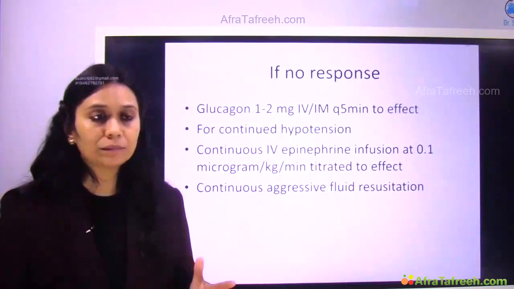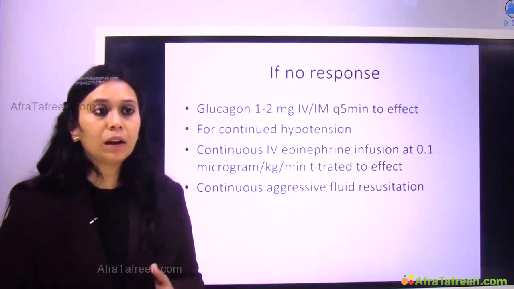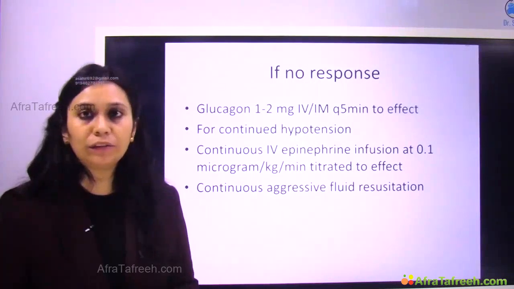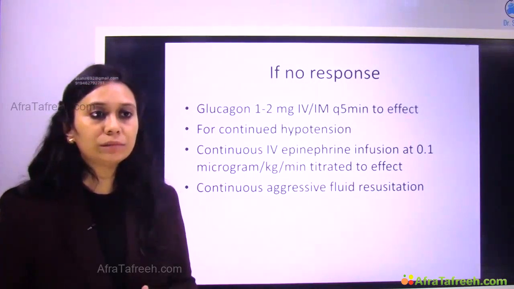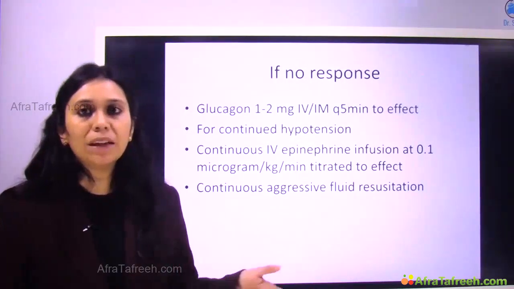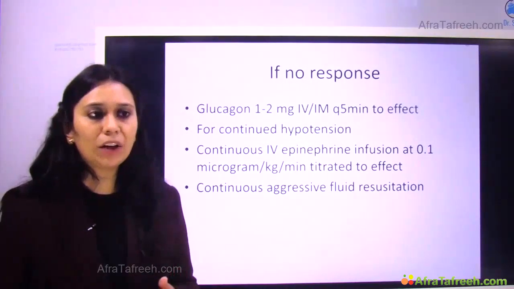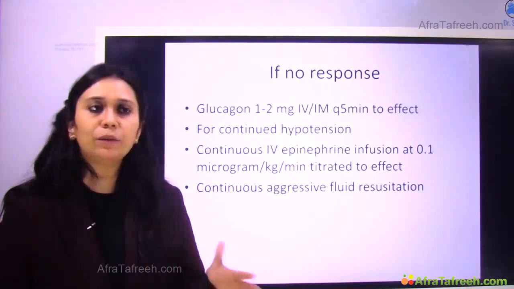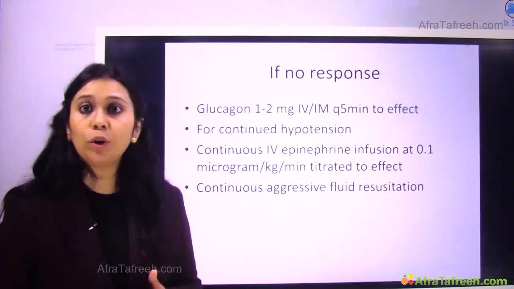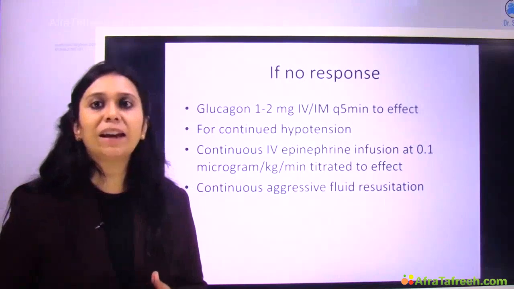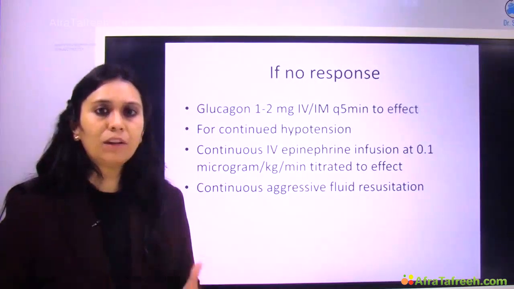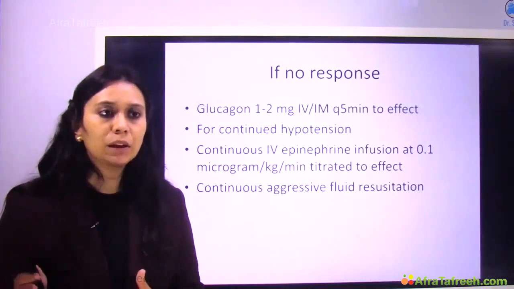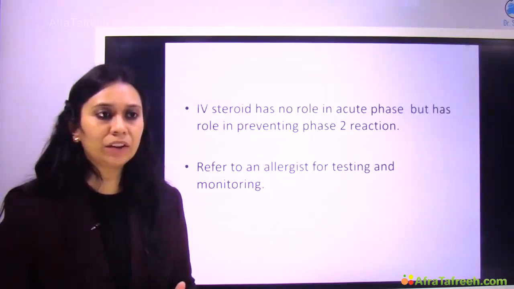If there is no response to adrenaline, then I can go for glucagon 1 to 2 milligram IV or IM every 5 minutes to effect. For continued hypotension, if the patient is having continuous hypotension, I may start epinephrine infusion 0.1 microgram per kg per minute, titrated to effect, and start continuous aggressive fluid resuscitation if the patient is not responding to adrenaline, which is very unlikely in anaphylactic shock.